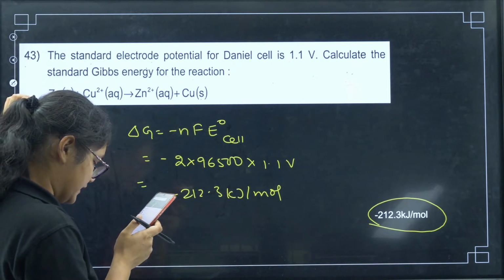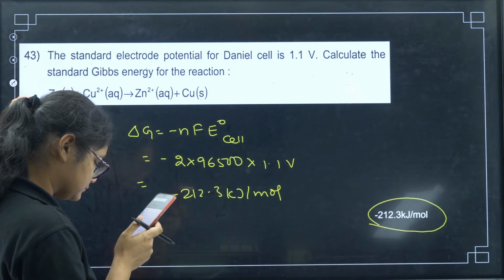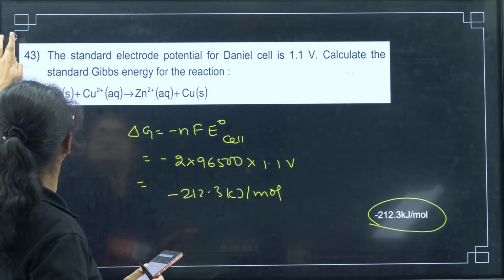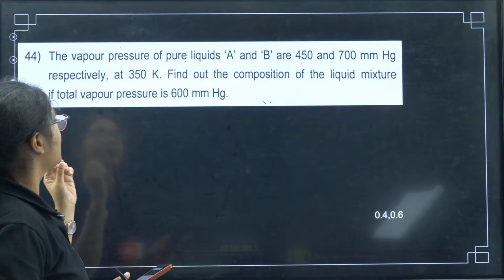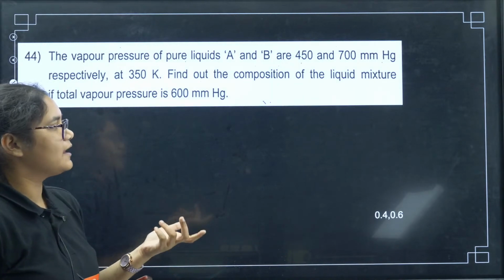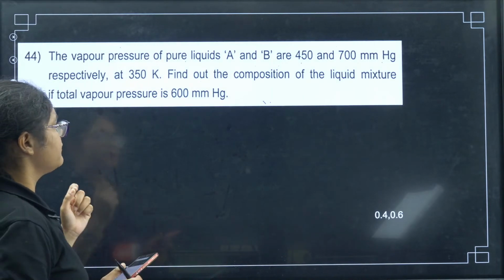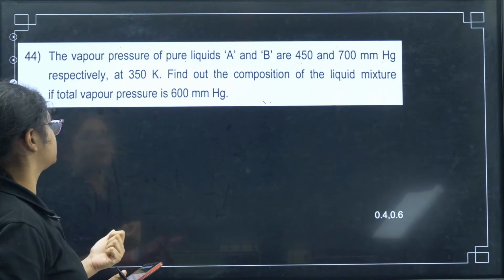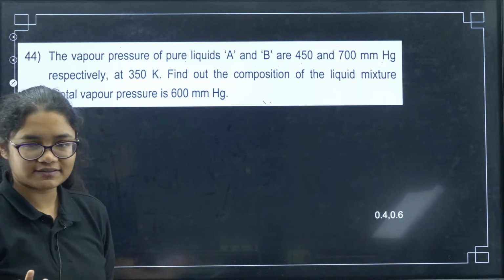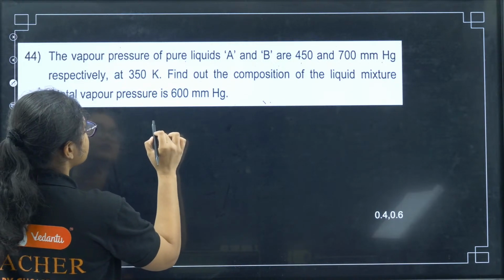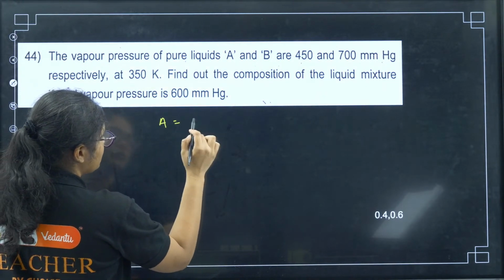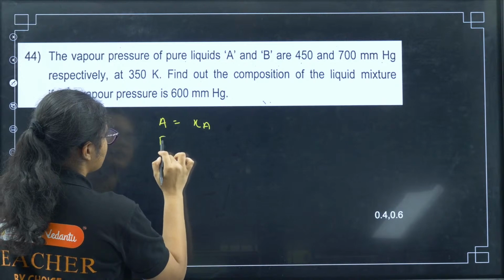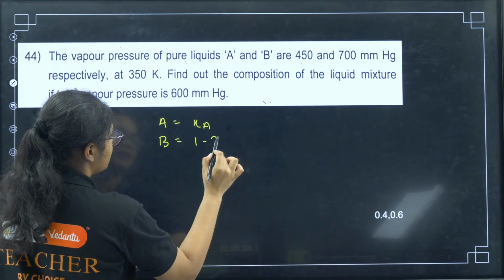Okay, next we have question number 44. The vapor pressures of pure liquids A and B are 450 and 700. Find out the composition of the liquid mixture if the total vapor pressure is 600. This is from Raoult's law. Let the mole fraction of A be XA, then the mole fraction of B will be 1 minus XA.